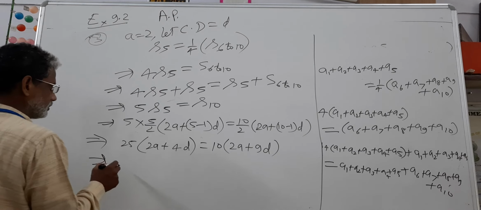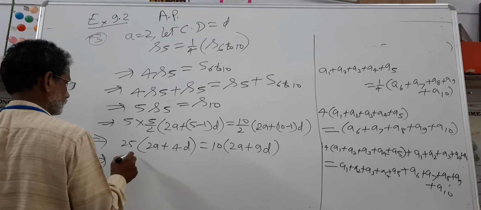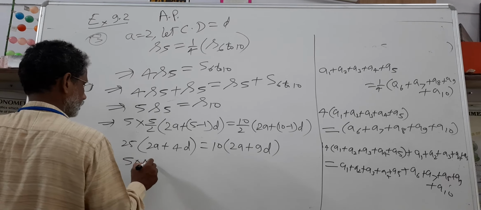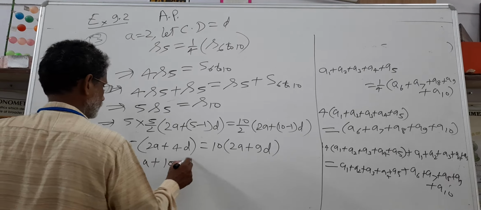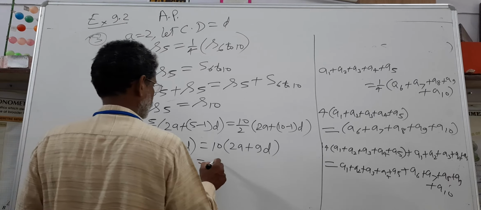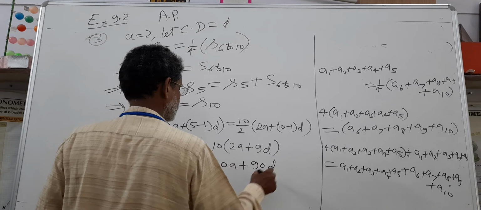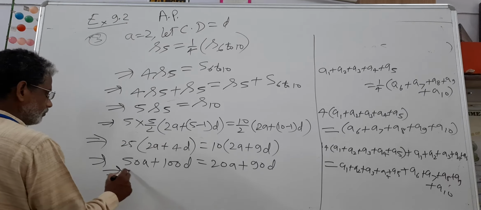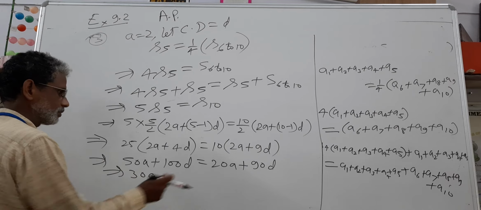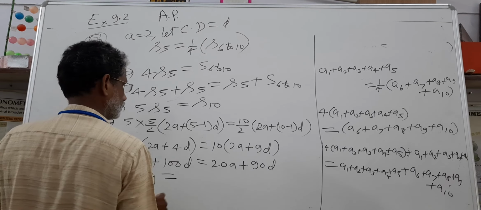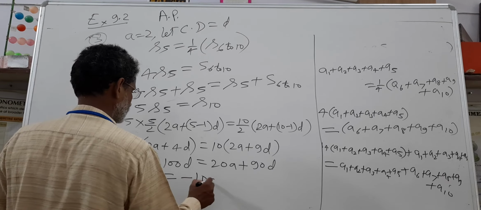This implies 50a plus 100d is equal to 20a plus 90d. This implies 30a, sending 20a to the left side, is equal to minus 10d.